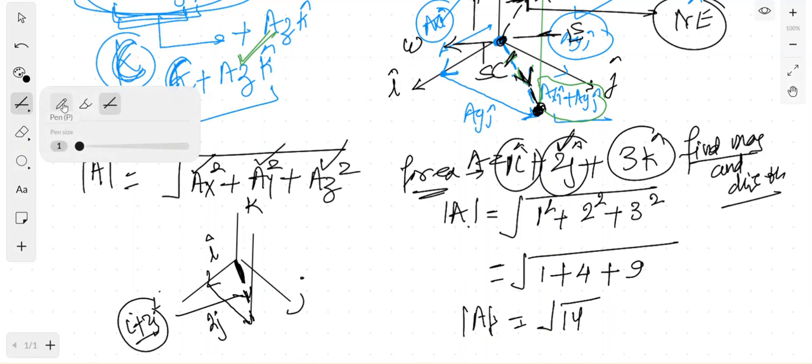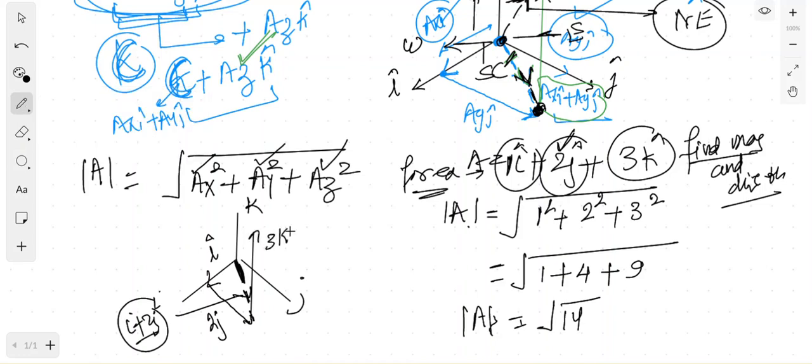This is 3k. Then to add 3k to i plus 2j, this is your first vector, this is your second vector, from the tail of the first vector draw to the head, and this will give you i plus 2j plus 3k, which is again in the northeast direction.